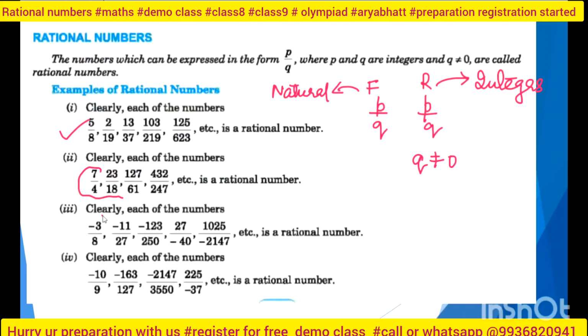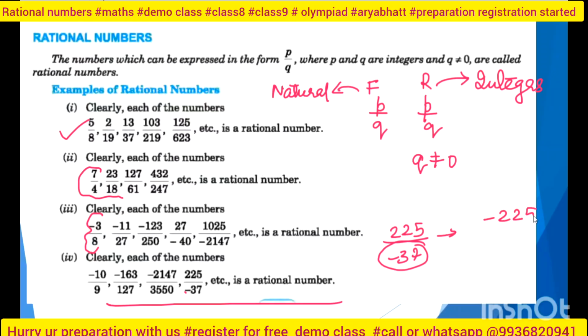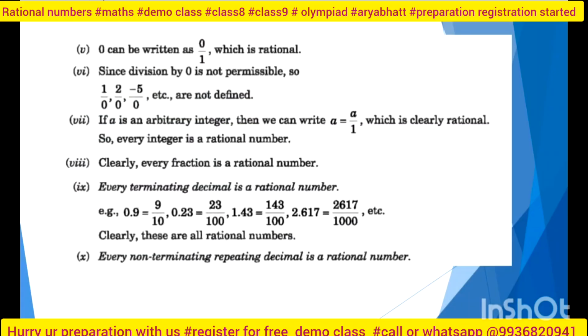Here also, they contain a mixed kind, meaning one numerator is positive or negative, and the denominator is positive or negative. That also gives the same kind of differences, where I can put the denominator negative. Whenever I write 225 by minus 37, although I am writing this minus sign in the denominator part, during solution or simplification I will use it this way only. Next slide. Next slide is also an important slide.